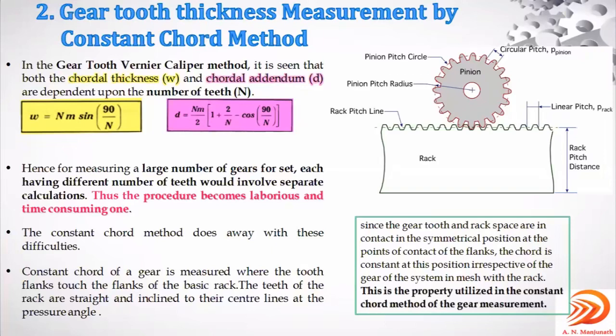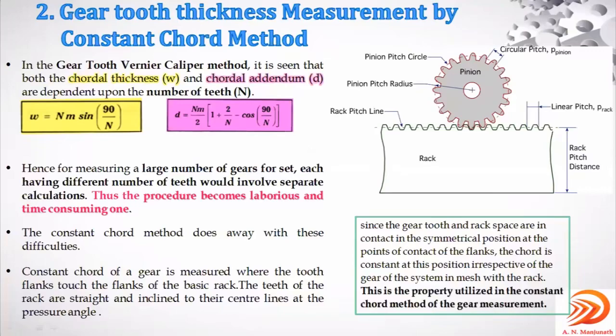In order to overcome that, the constant chord method is introduced. I will explain this rack and pinion figure again in the next slide. You understood, right? This is the reason for having the constant chord method.